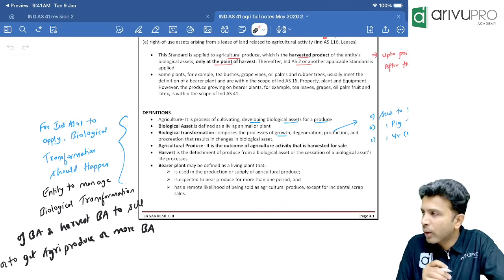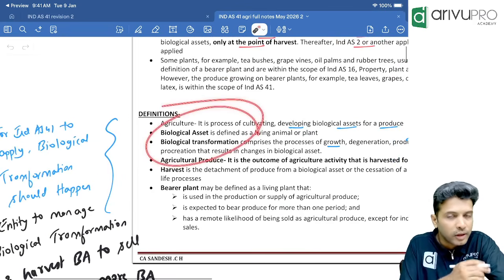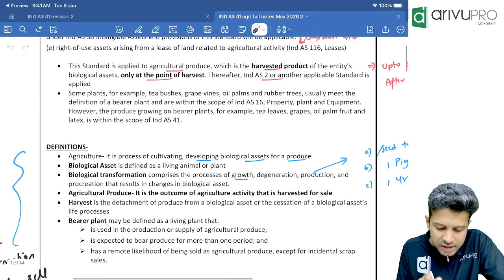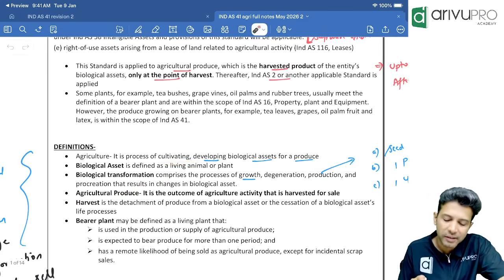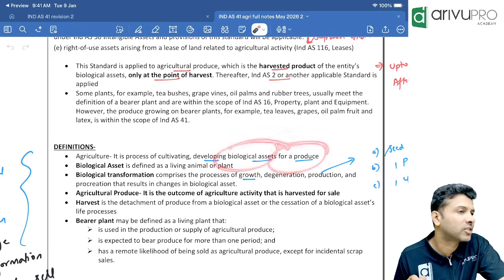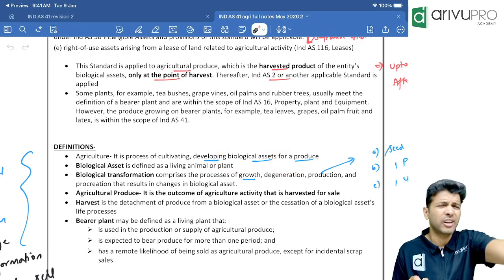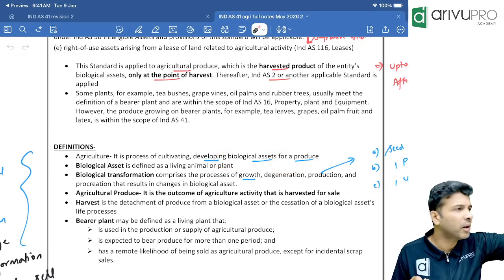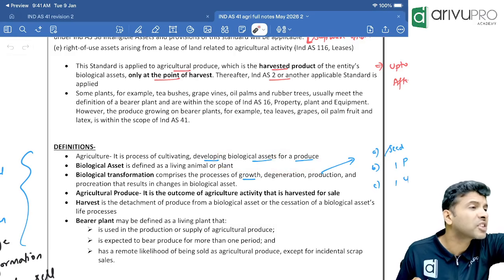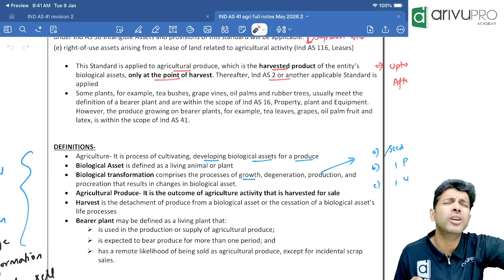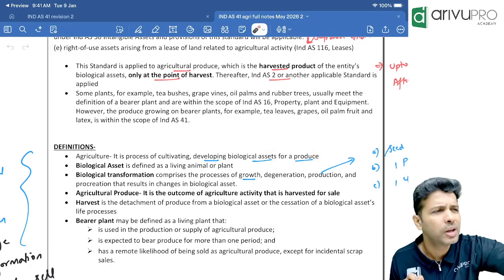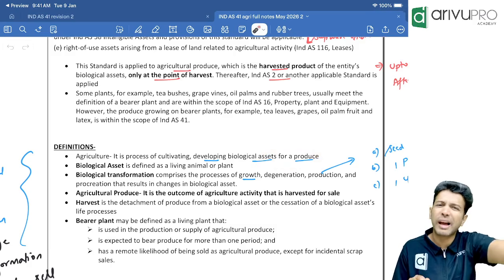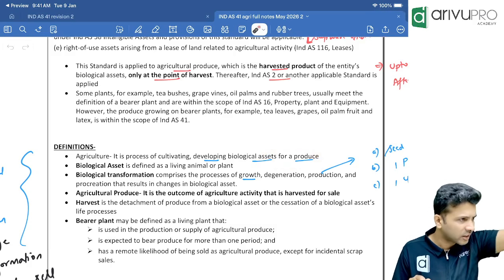Okay, now look at this particular definition. Now we are looking at things. Agriculture means it's an activity of cultivating, developing biological assets to get some produce. Agriculture simply means we are working with respect to biological assets. What is our intention? To get some produce like mangoes or apples or whatever. Okay, that is the basic definition.